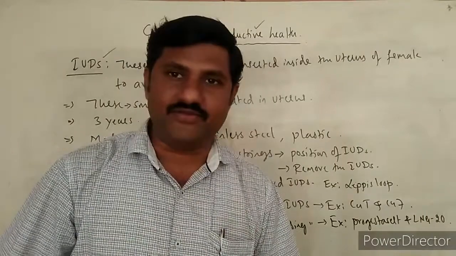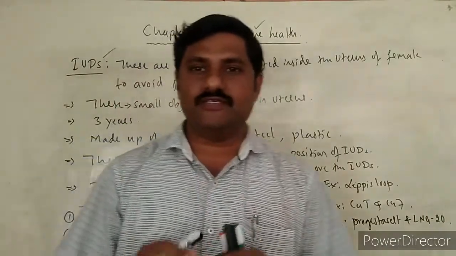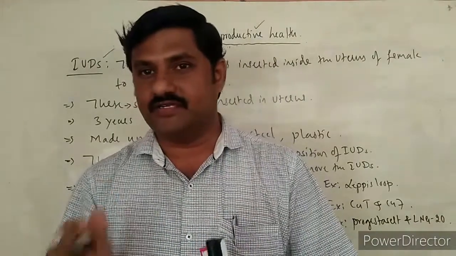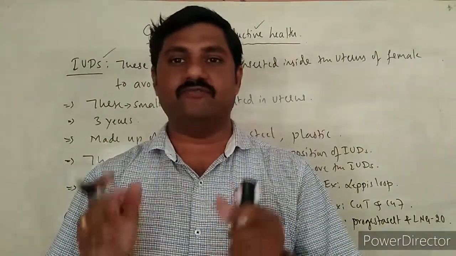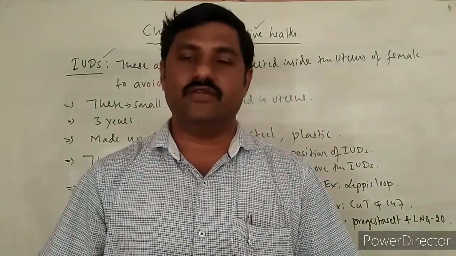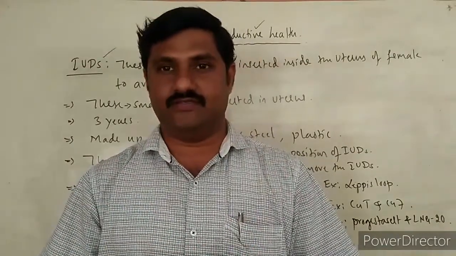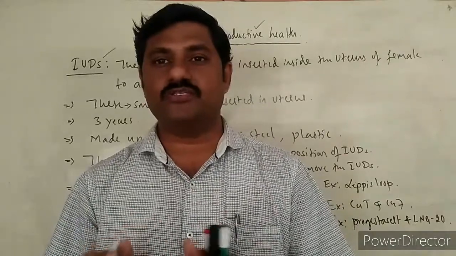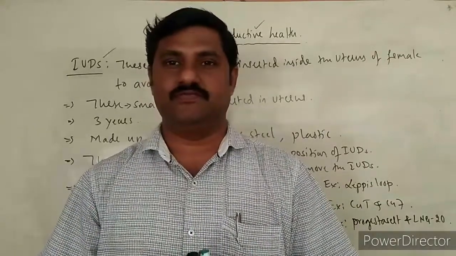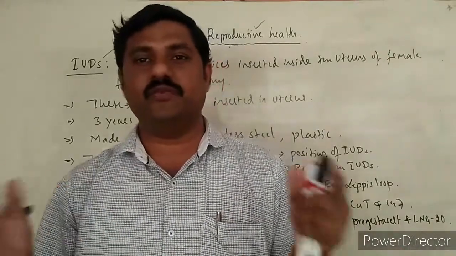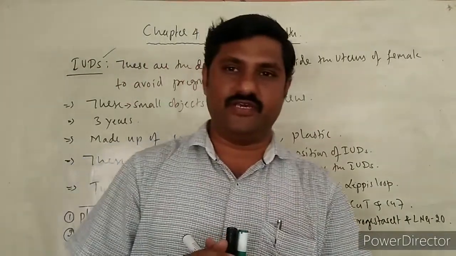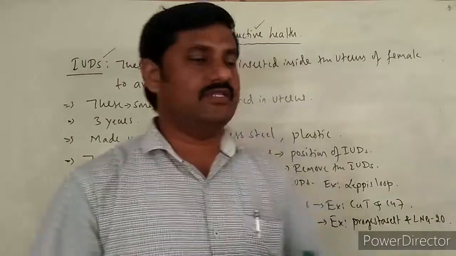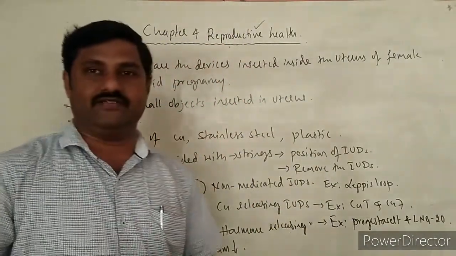Hormone releasing IUDs make the uterus unsuitable for implantation. This is one impact of the hormone releasing IUDs. And the second one is that the cervix is made hostile to the sperms, so that there would not be any meeting of both the gametes. So it is avoided. This is how all these IUDs work.